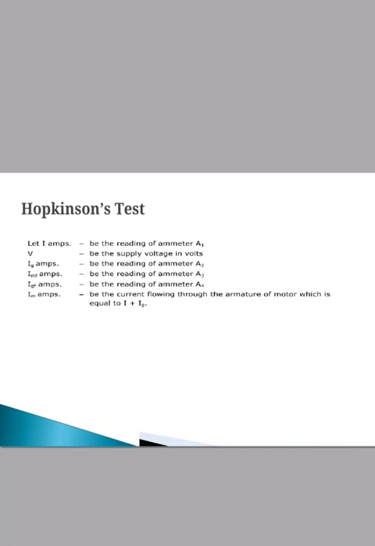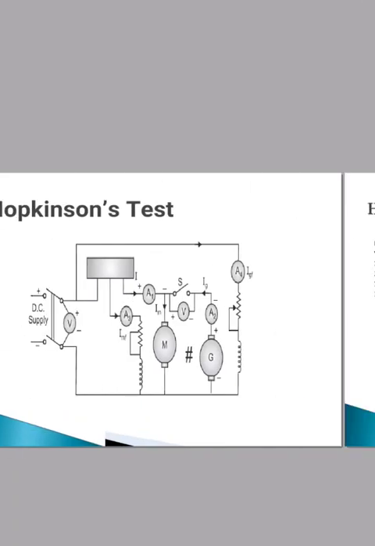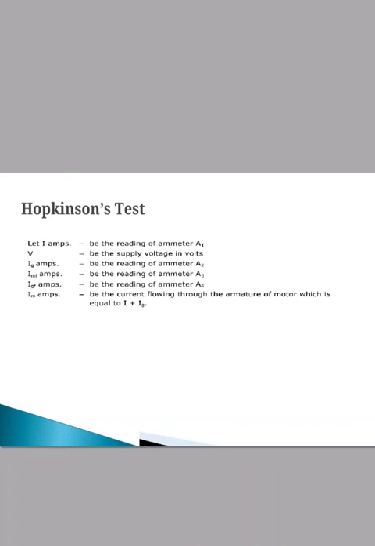I is the current in ampere, V is the supply voltage in volt, Ig is the reading of ammeter A2, IMF is the reading of ammeter A3, and IGF is the reading of ammeter A4 present in the diagram. Then Im is the current flowing through the armature of the motor, which is equal to I plus Ig.